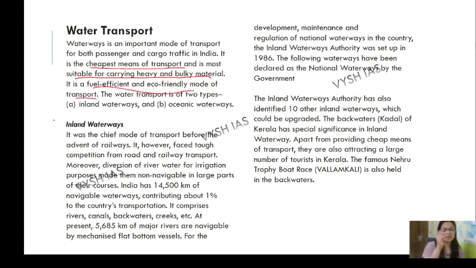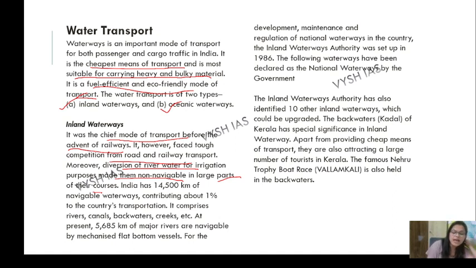Water transport is basically of two types, that is inland and oceanic waterways. When we talk about inland waterways, it was the chief mode of transport before the advent of railways. Earlier, when the railways were not introduced, it was the cheaper one. However, it faced tough competition from road and rail transport. Moreover, diversion of river water for irrigation purposes made them non-navigable. Non-navigable means the movement was less in large parts of their courses.